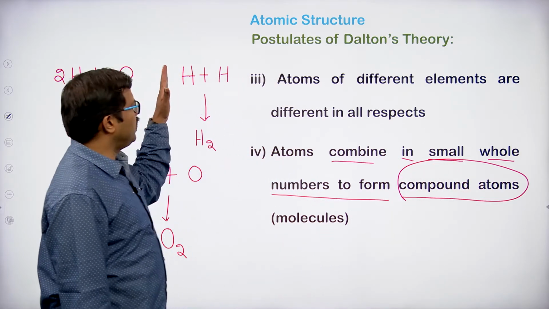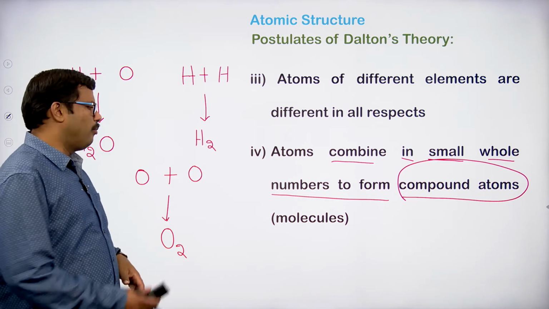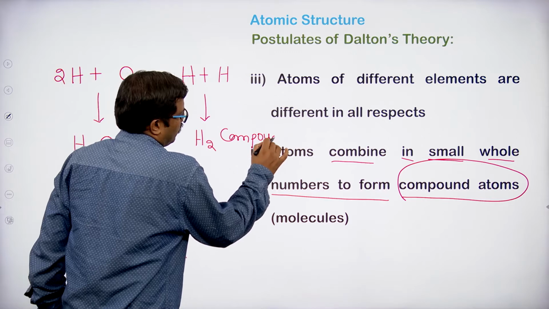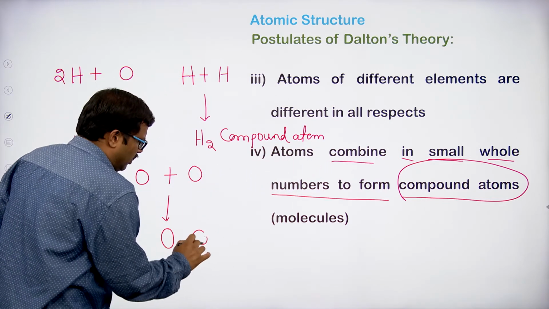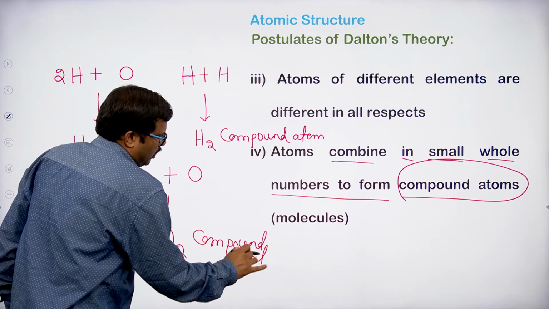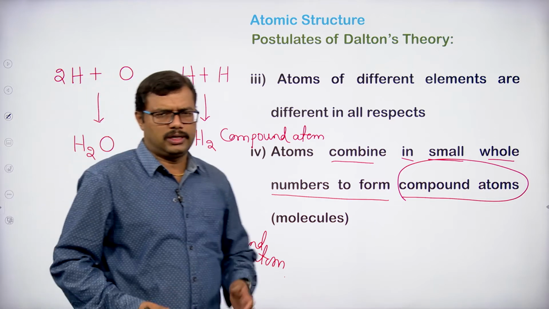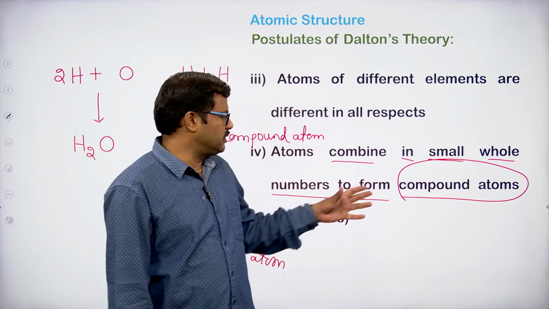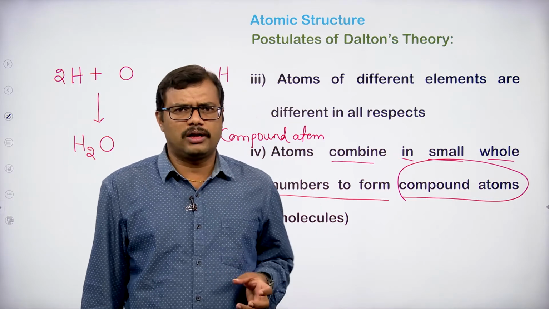So here hydrogen atom and hydrogen atom combine to give a hydrogen compound atom, and similarly oxygen atoms combine giving an O2 compound atom. Now we call them oxygen molecule, hydrogen molecule, water molecule, etc. Of course the name is a little tricky, but just imagine how he taught it.